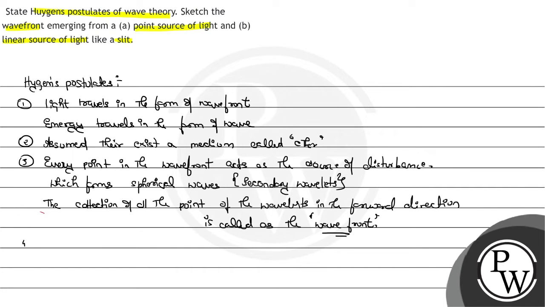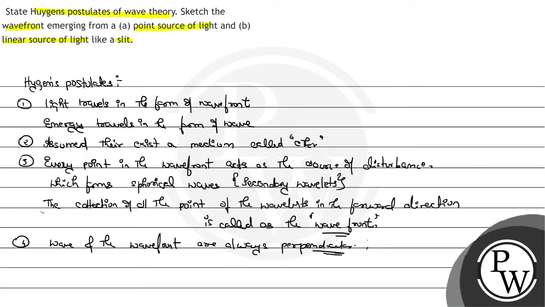And one more postulate we can say that he also said that the wave and the wavefront are always perpendicular. And using these postulates, several phenomena such as refraction, reflection, interference, and diffraction were explained.